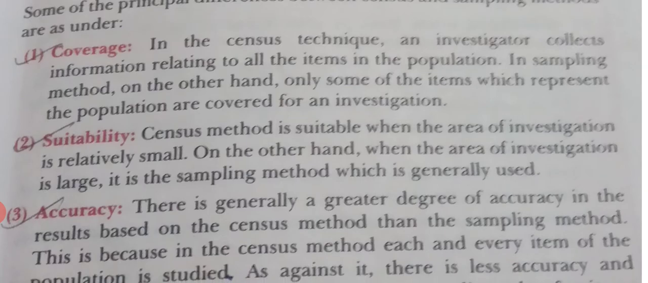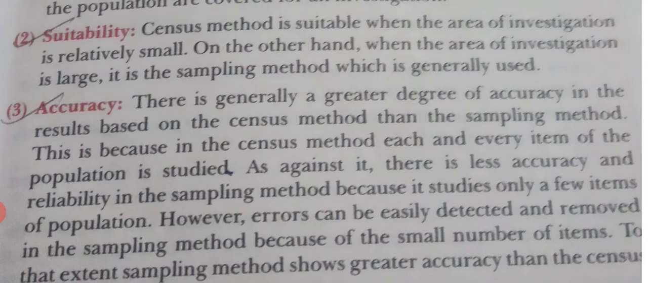Next is suitability. When the investigation area is small, then census method is suitable. Means when population or universe size is not very large, then it is easy to get the information from each and every item, so census method is suitable. But when the area of investigation is large, then sample method is suitable. When it is difficult to get the information from each and every item of a large population, then only a few of the items can be selected, and through the information collected from that sample, the conclusion can be drawn.